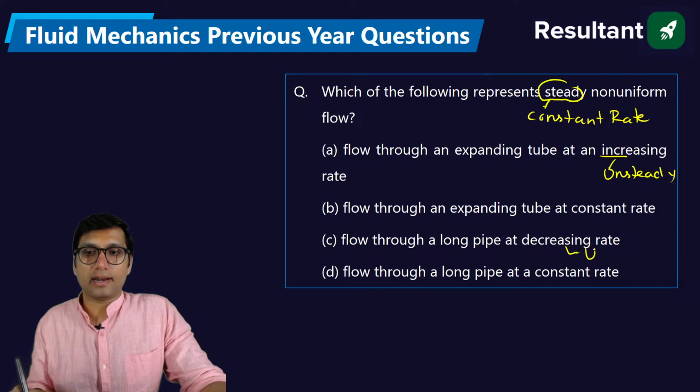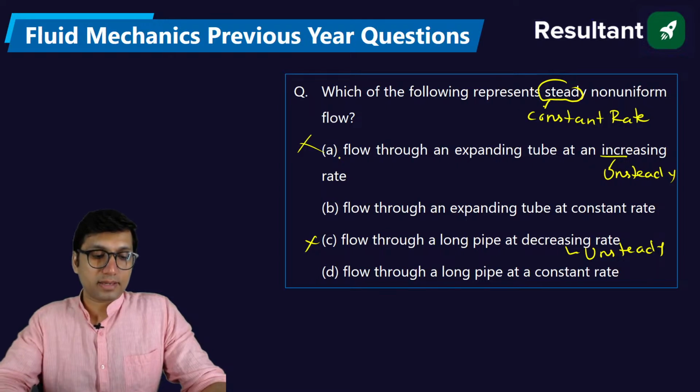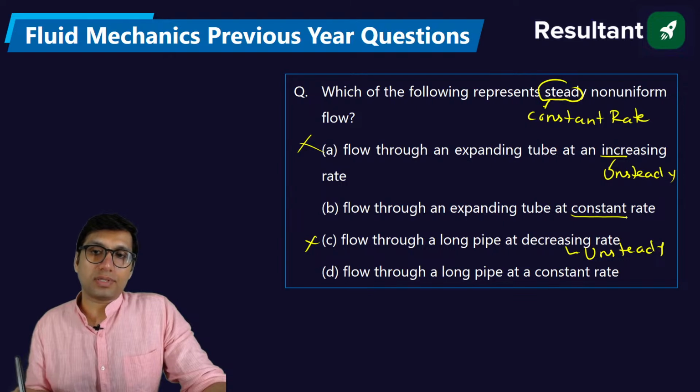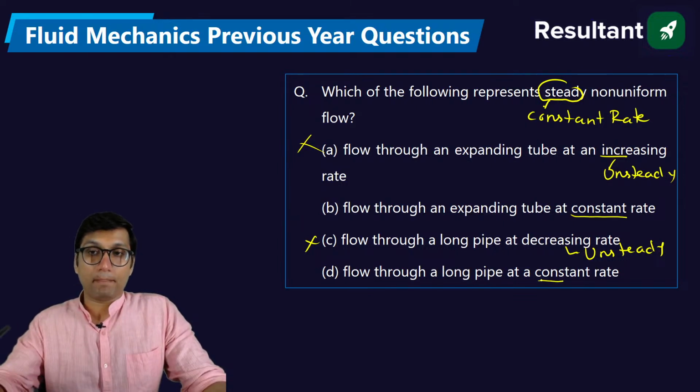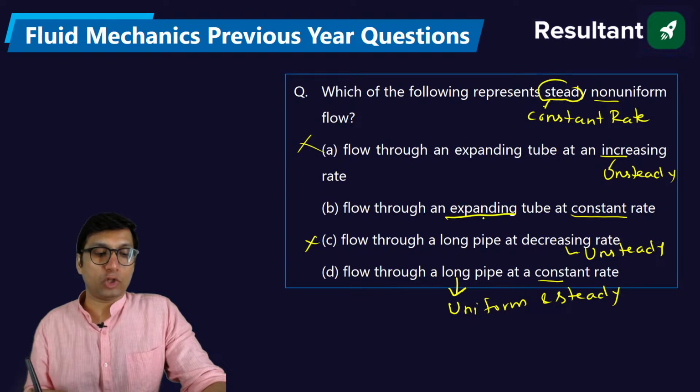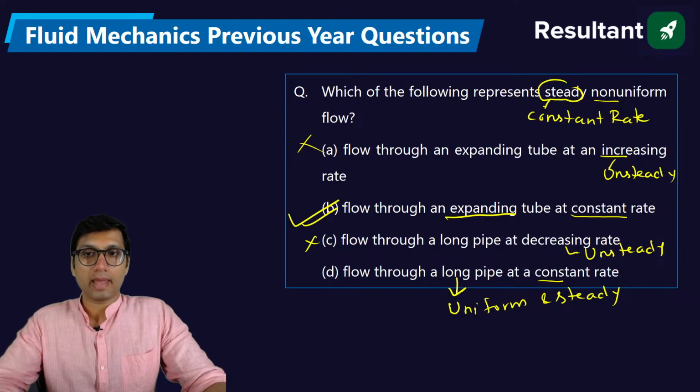Increasing or decreasing rate, that is unsteady, that is changing with time. So option A and C will not be the answer because they are unsteady. What about the steady, where it is constant? Here it is constant, here it is constant, but non-uniform. When it is a long pipe, it is a case of uniform flow. So it is uniform and steady. And when it is an expanding tube, the tube is increasing, then it is non-uniform. So non-uniform and steady, option B. Clear? Is it clear to all of you? Tell me, everyone.